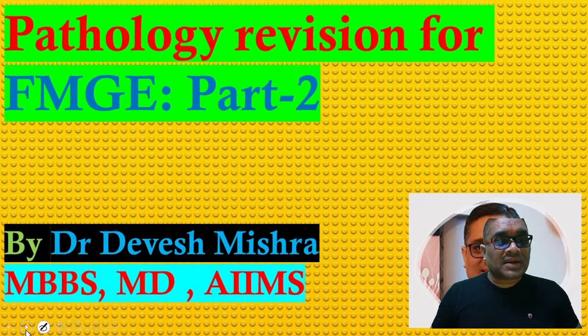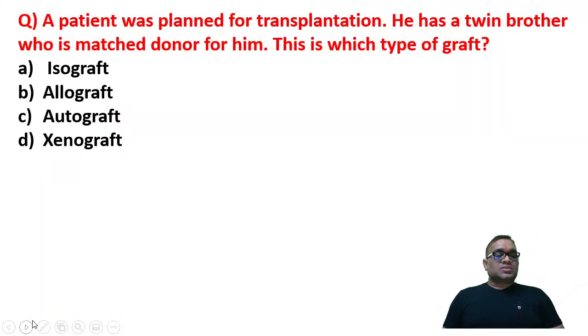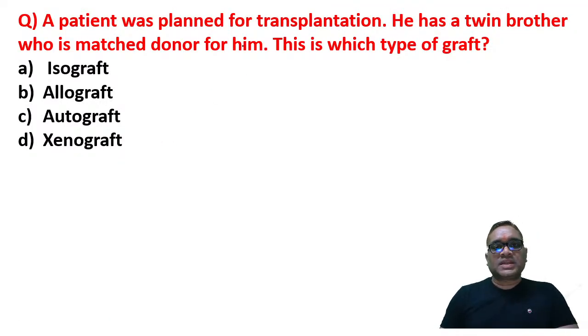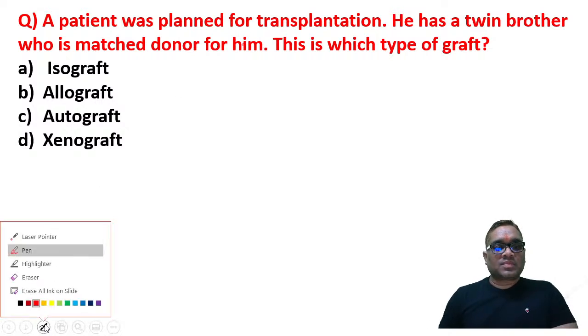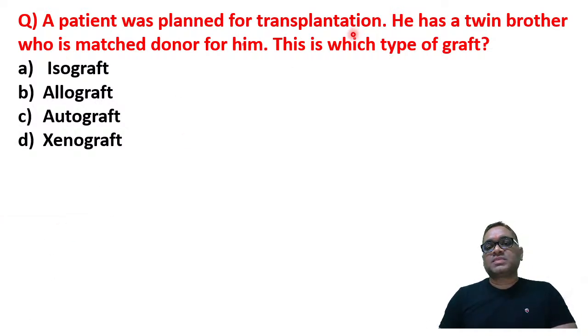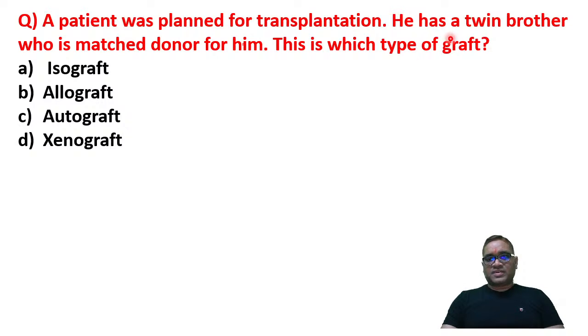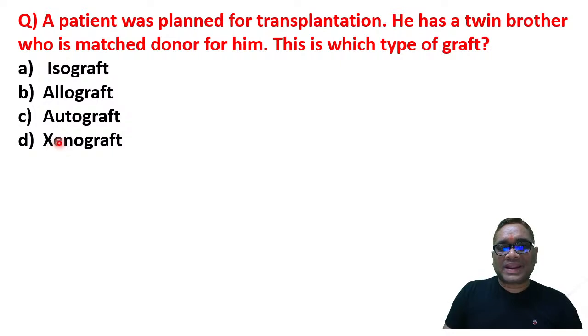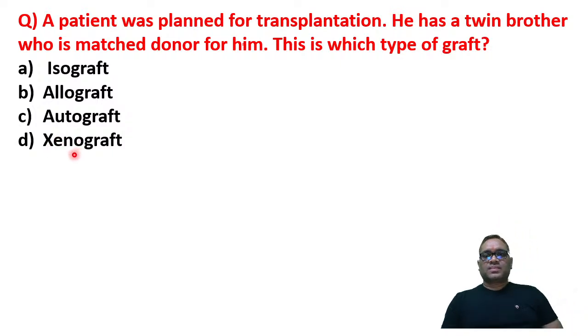So let's start question number 1. This was a previous year question also. A patient was planned for transplantation. Now he has a twin brother who is a matched donor for him. So what kind of graft is it? Isograft, allograft, autograft, or xenograft? So what should be the right answer for this question?